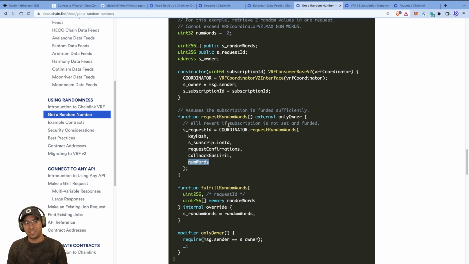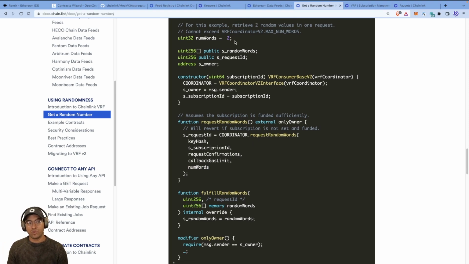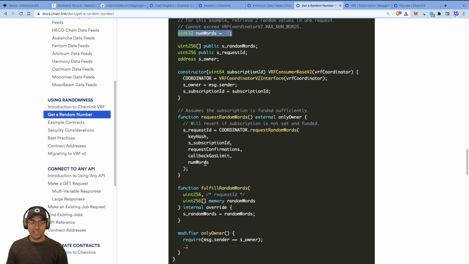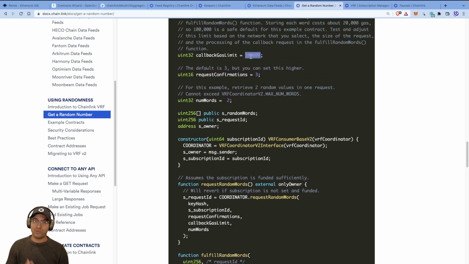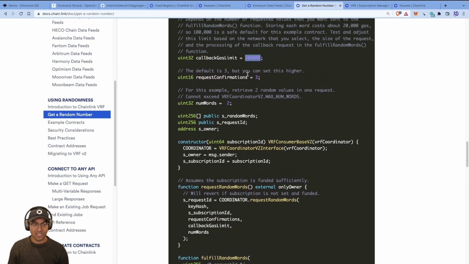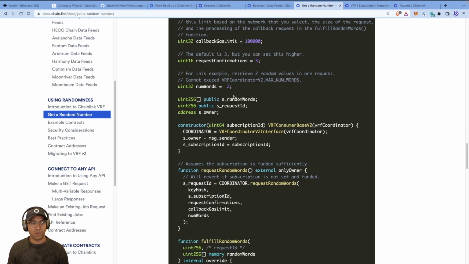You can get two. In this example, there's two, but numwords is two, but we really need one for us. Callback gas limit, because we're doing some expensive computations. In the example, it's 100,000. I would say bump it up to 500 or 600. That's fine. And you can look at the documentation to see what the maximum is on that as well.